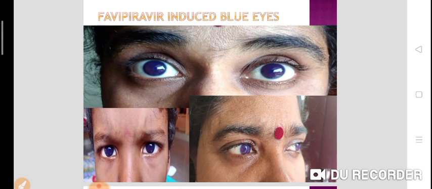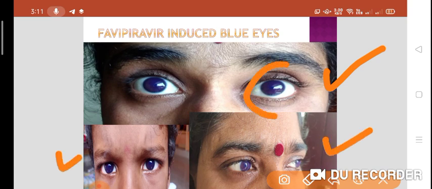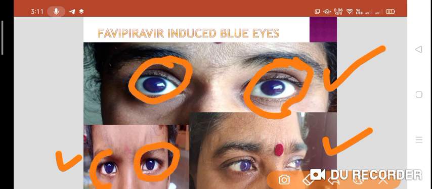As you can see here, in the first you can clearly see the bluish discoloration of the lens. Bluish discoloration of the lens in the children also and in this woman also. You can see the bluish discoloration of the lenses clearly.